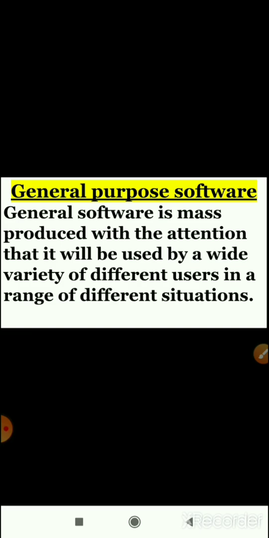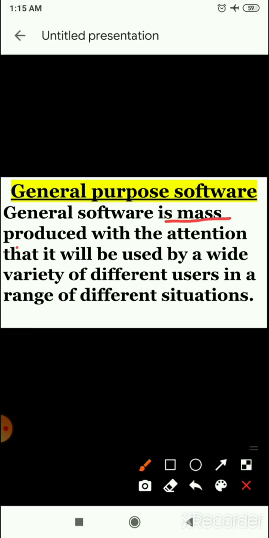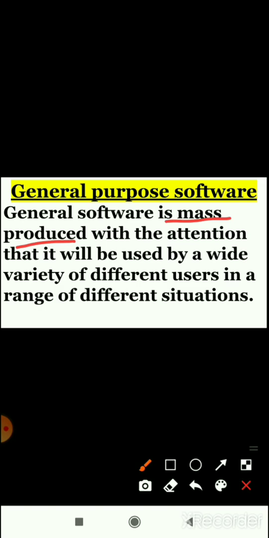General purpose software is mass produced with the intention that it will be used by a wide variety of different users in a range of different situations. For example, children, MS Word.